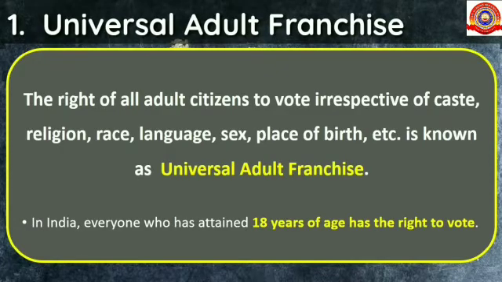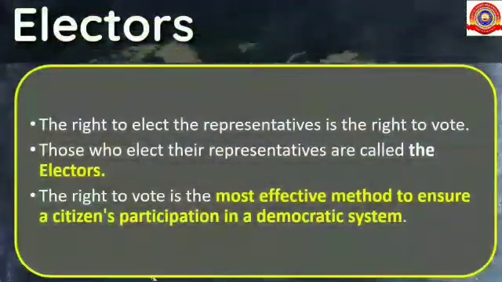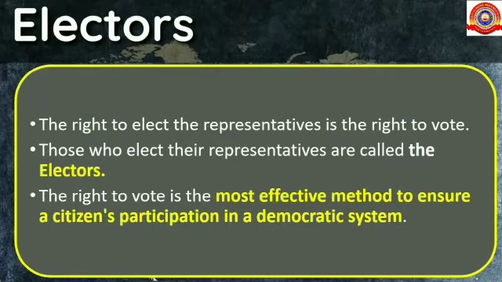Next, let's see who all are the electors. The right to elect the representatives is the right to vote. Those who elect their representatives are called the electors. The right to vote is the most effective method to ensure a citizen's participation in a democratic system.